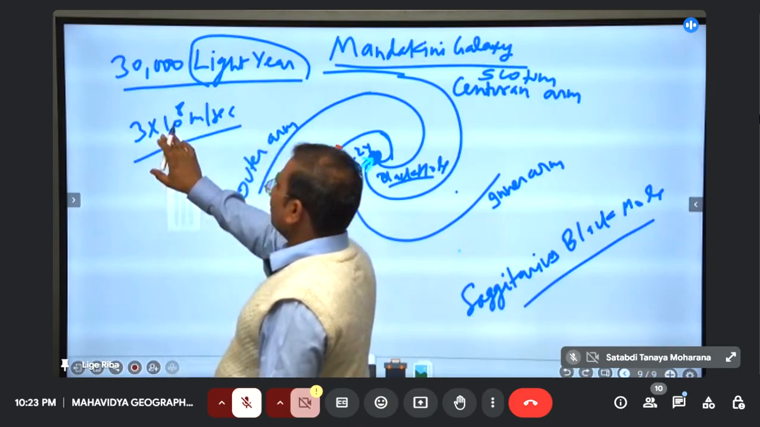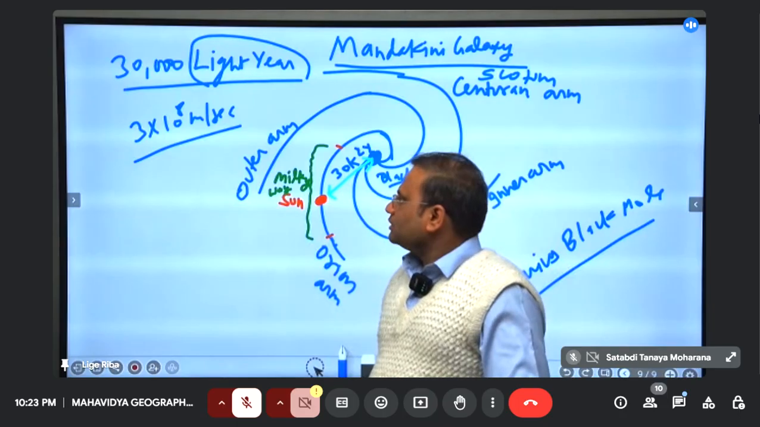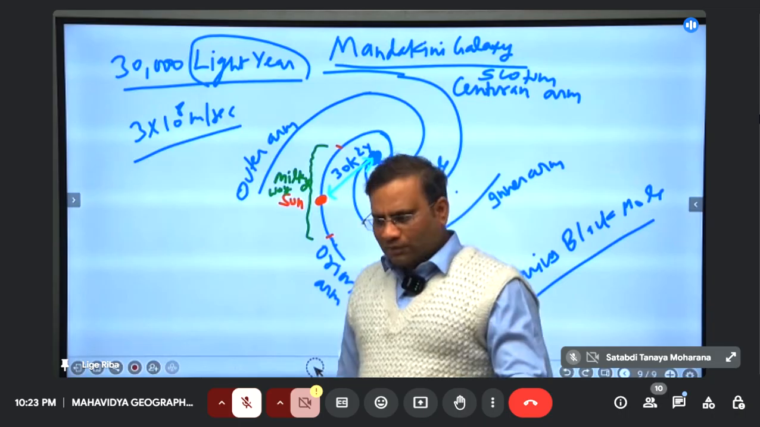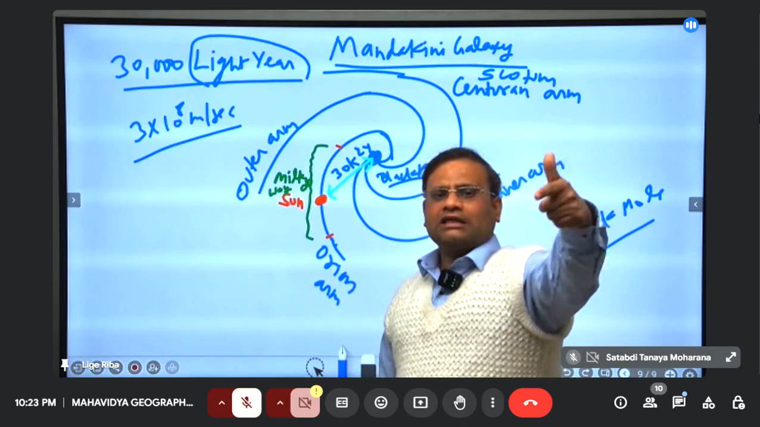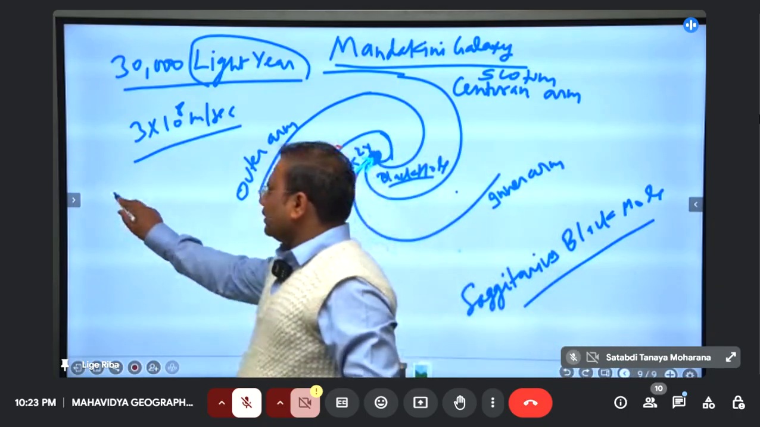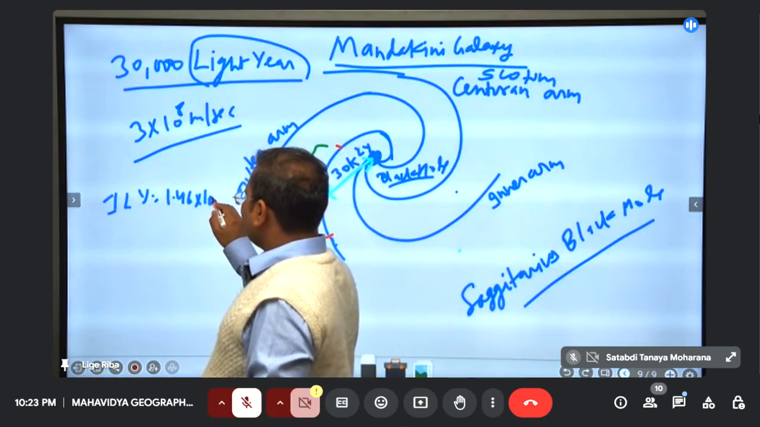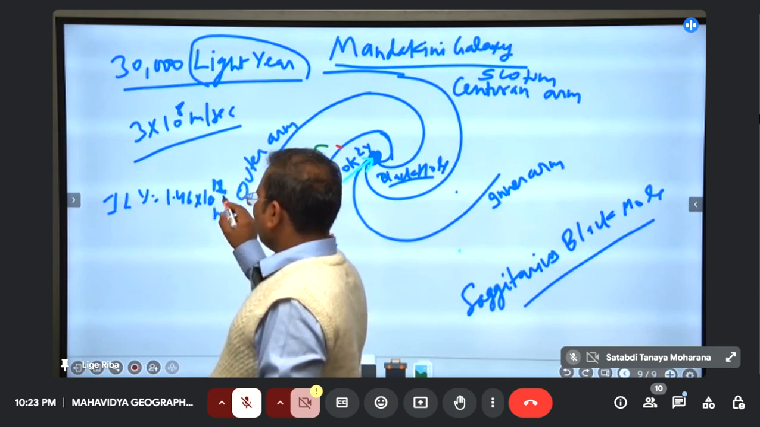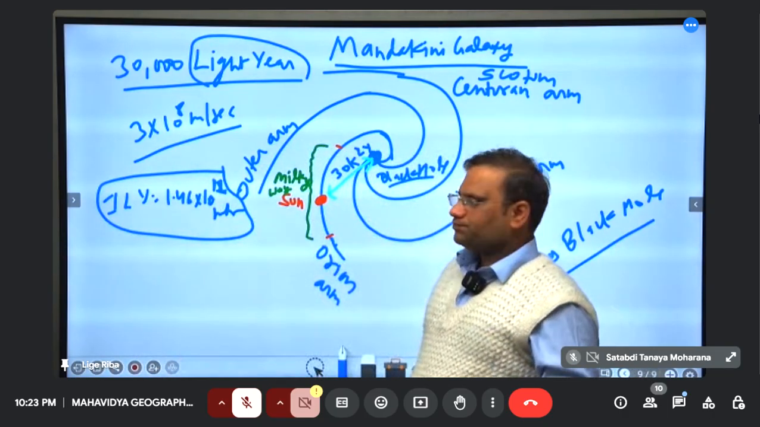So in 1 second, 3 into 10 raised to power 8 meters. Very much distance in 1 second. So in 1 year, you can expect. If light goes from here and reaches there, and it takes 1 year to reach, then this distance is called 1 light year. It is a very big unit. Actually, 1 light year is equal to about 9.46 into 10 raised to power 15 meter. Very big distance. Right?